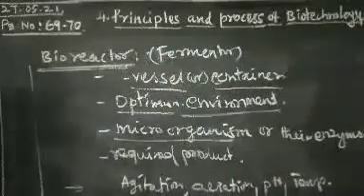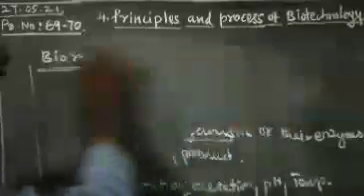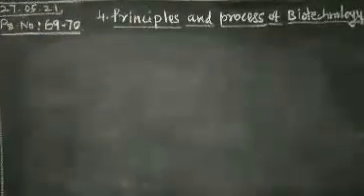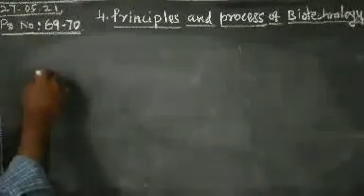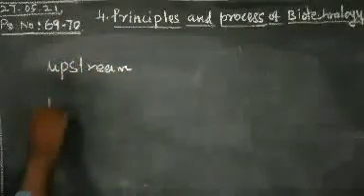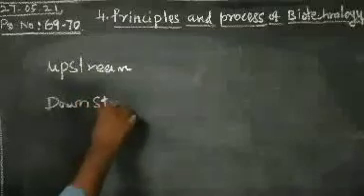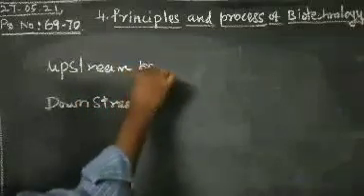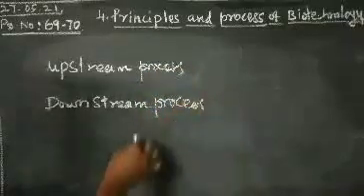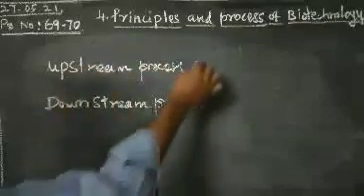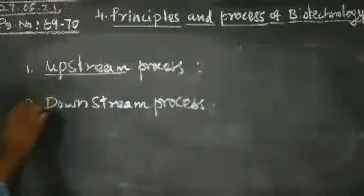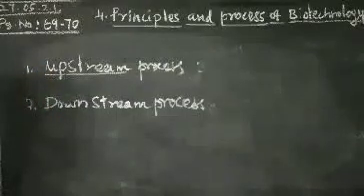The next one is, what are the steps involved in a bioreactor? Two processes are present. The first one is the upstream process and also the downstream process. What do you mean by upstream process in a bioreactor? And the second one, the downstream process.